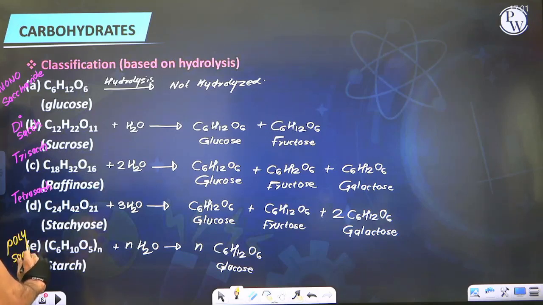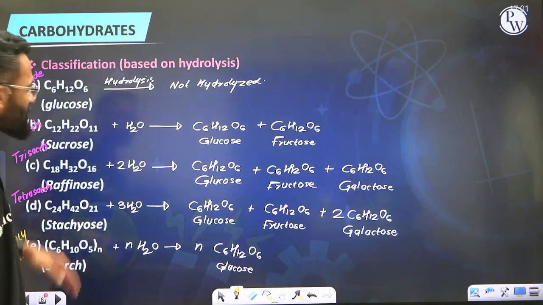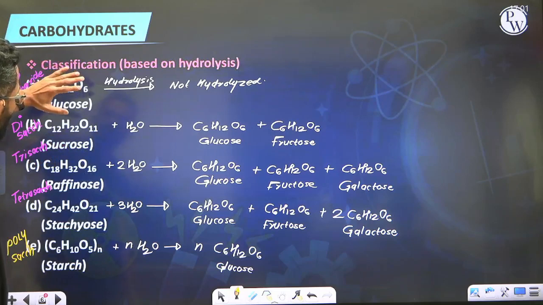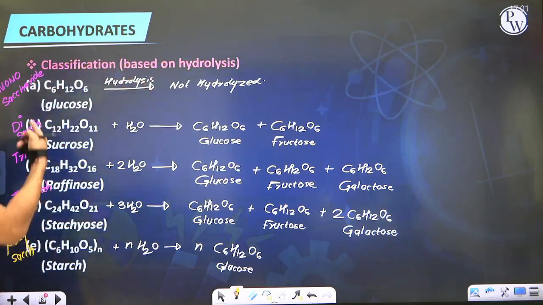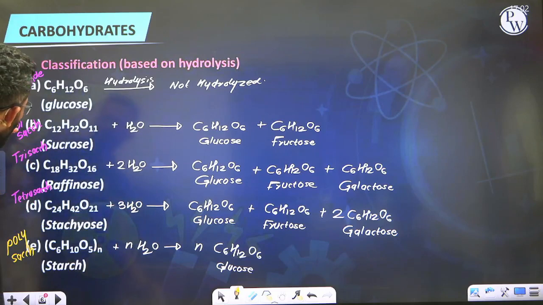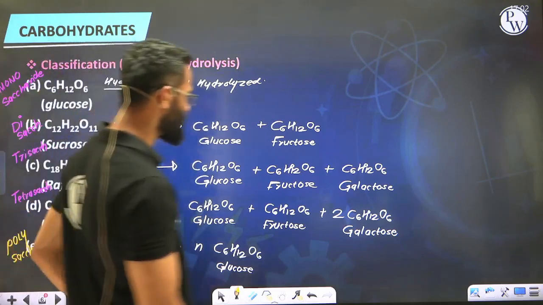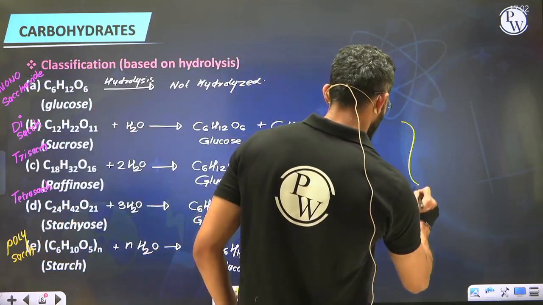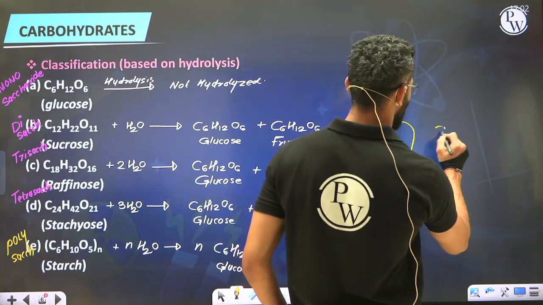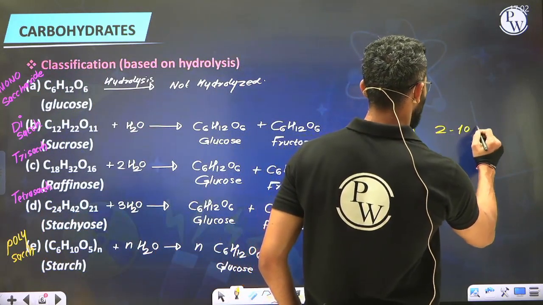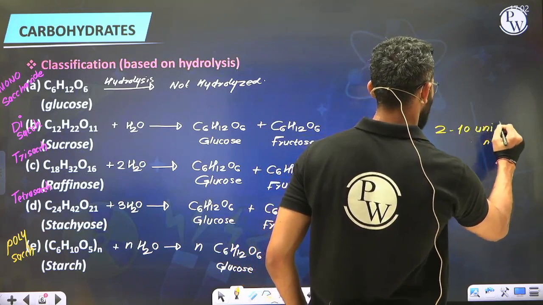Polysaccharides. So everyone, you'll see here, there exist types of carbohydrate which are already in a simplified form that cannot be further hydrolyzed. We call it a monosaccharide. There are carbohydrates which upon hydrolysis produce 2 to 10 units. Examples which we have seen are the ones producing 2 units, 3 units, 4 units. But collectively these are the types of carbohydrate which upon hydrolysis produce 2 to 10 units of monosaccharides.